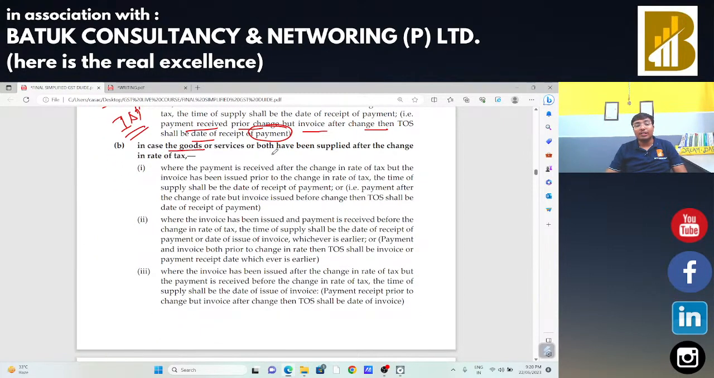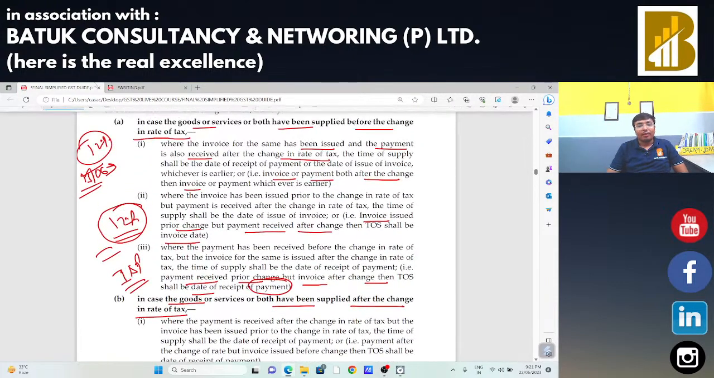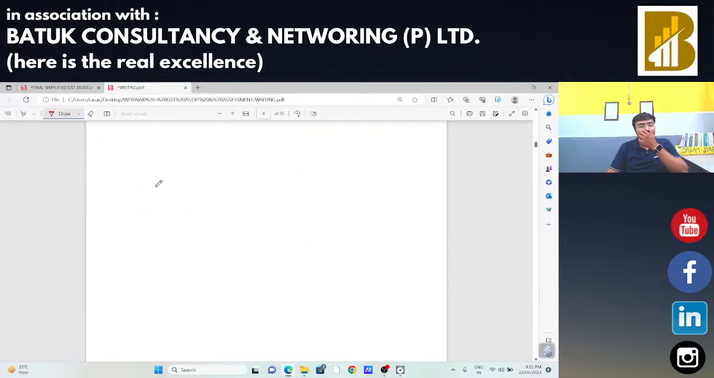In case of goods or services, both have been supplied after change of rate in tax. The situation we just discussed was that goods had already been supplied before the change in rate of tax. Now the second situation. I just want to repeat the things.